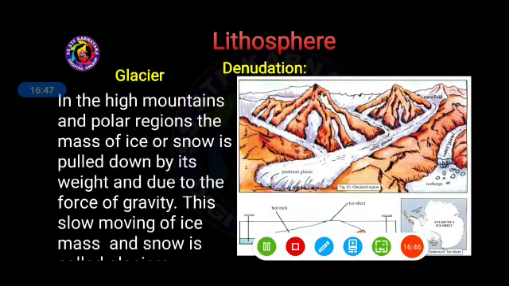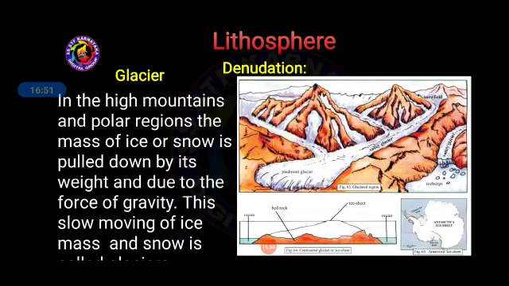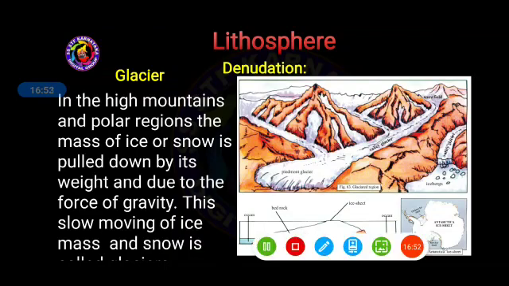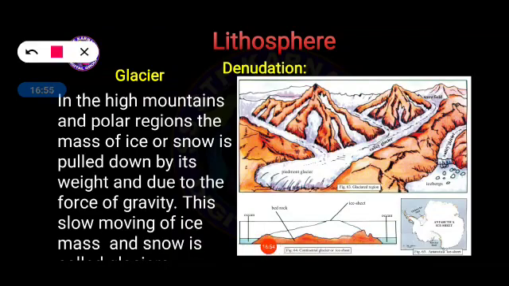So let us say here, in the case of a glacier, the ice will start to move down because of its weight or because of the gravitational force. Here in the case of the glacier, ice and some amount of water can be seen. So that slow moving ice from the mountain downward is called a glacier. If you visit the Himalayan mountains, this kind of glacier is very common.